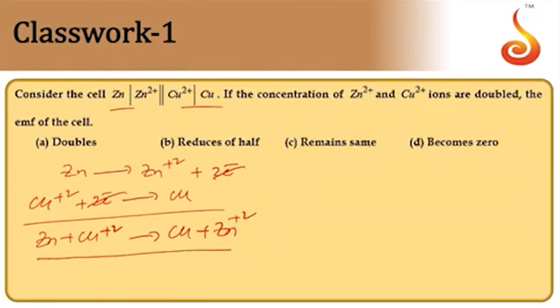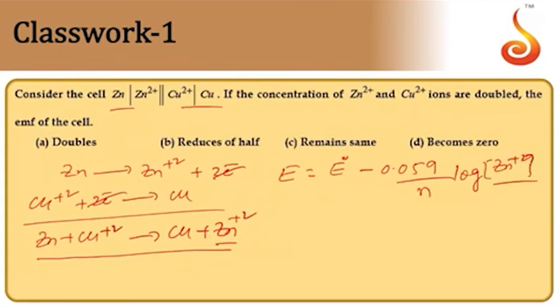Let us write the Nernst equation for the cell reaction. E is equal to E naught of cell minus 0.059 by n into log of the concentration of the products over the reactants. In this reaction the products are Zn2+, so Zn2+ concentration divided by the concentration of reactant Cu2+.